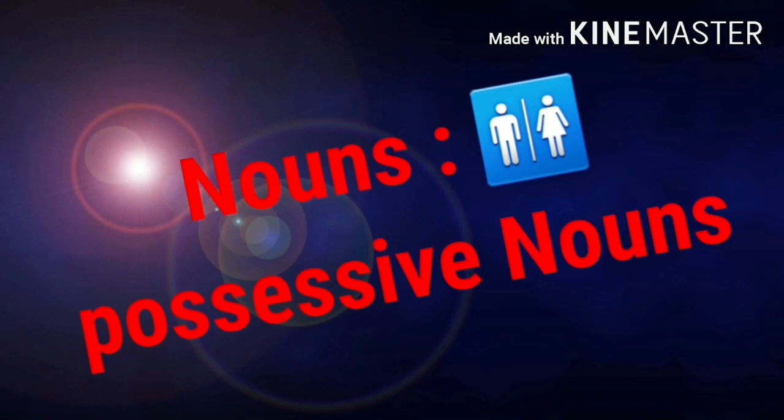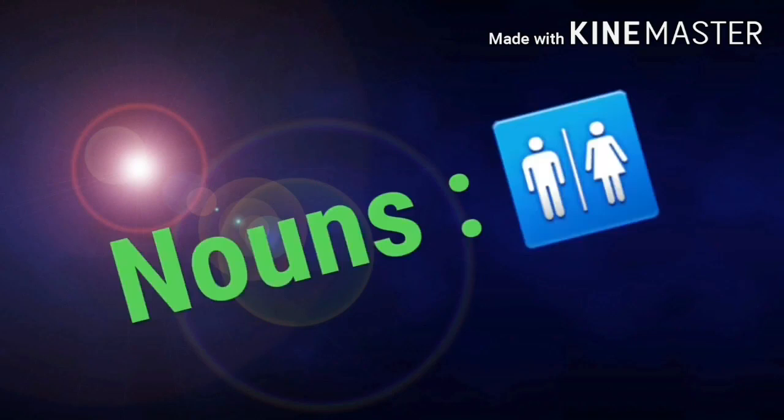First one, nouns, gender. Gender is defined as the socially constructed roles and behaviors that a society typically associates with males and females. So, in the real world, both masculine and feminine genders already exist, and accordingly, the English language has masculine gender nouns and feminine gender nouns to represent each one of them.